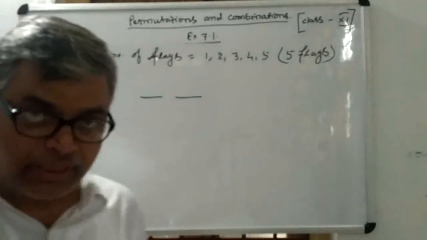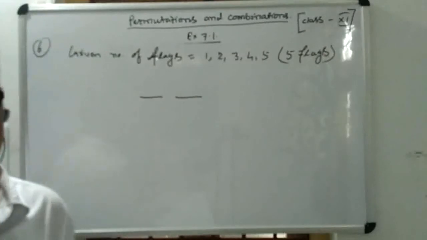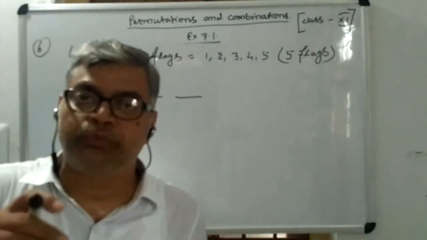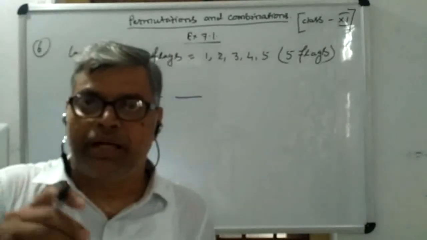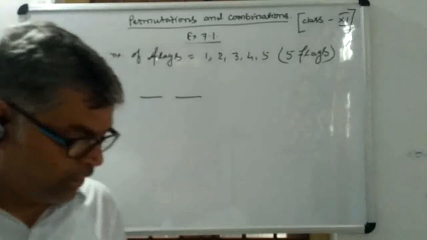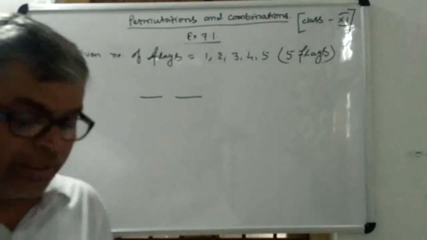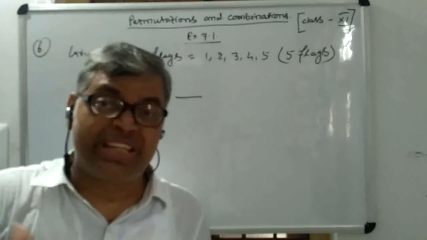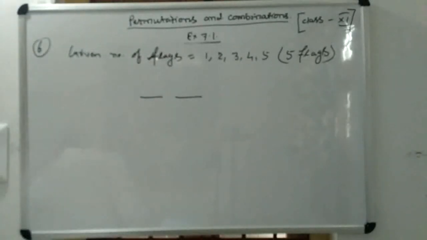You have to make a signal by using 2 flags of different colors out of the 5 flags. So the question is asking how many such signals can be formed.